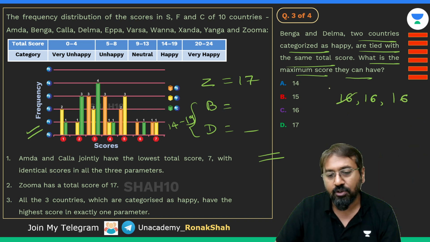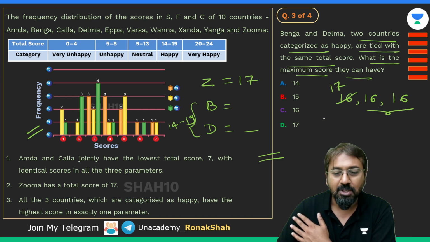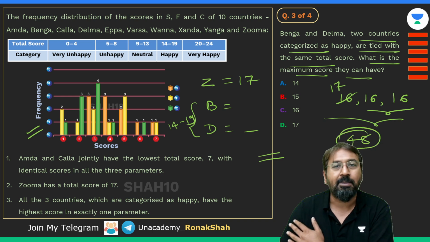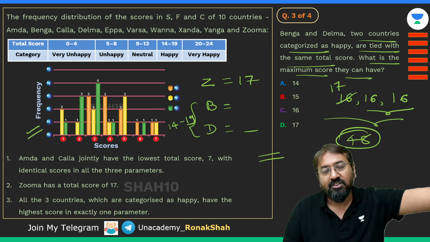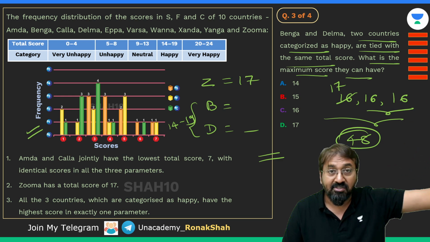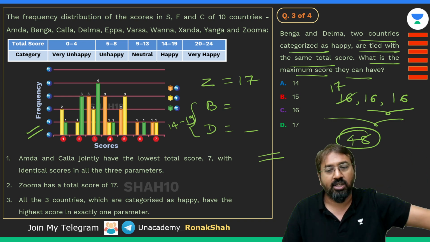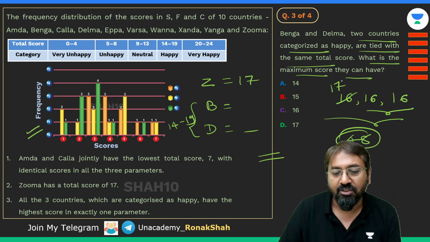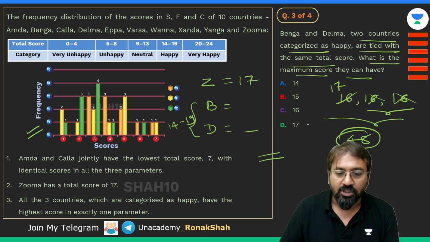Now if I make one of the countries' score 17, then the other 2 countries cannot have 16, 16, because we know the highest total of 3 parameters will be 48 for 3 countries, right? Just like 3 subjects, 10 students, 3 students, same total score. So it was 16, 16, 16, or you can also take 17, 16, 15, but it can't be 17, 16, 16 because the total was 48. So similarly here, if one country has 17, then the other two countries can't have exactly 16. So definitely 17 is not possible for the other two countries.